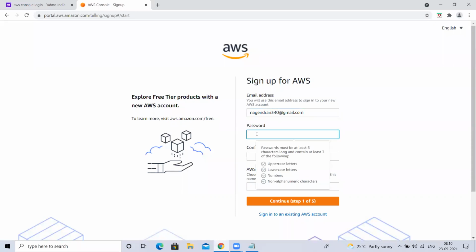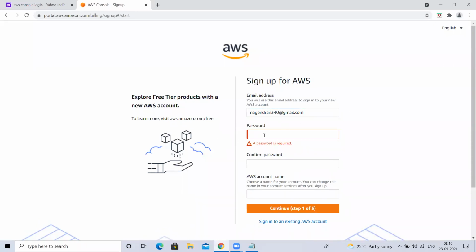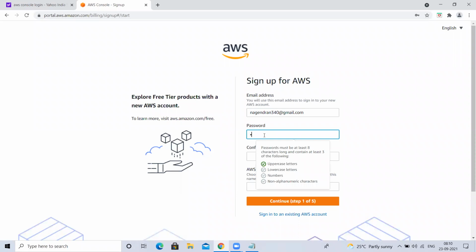Next, I'm going to set one password for this. I'm going to set it like this. Okay. Next, confirm the same password, whatever we have given, we have to confirm it here.